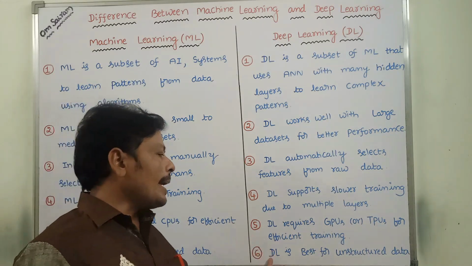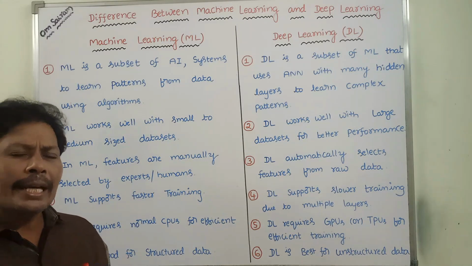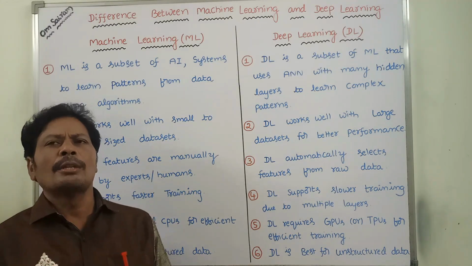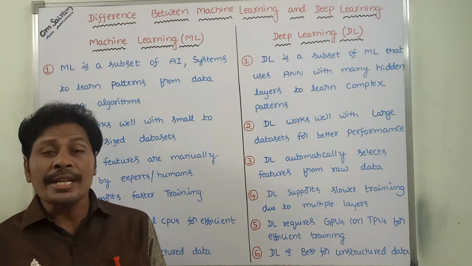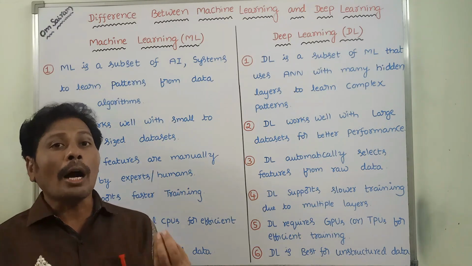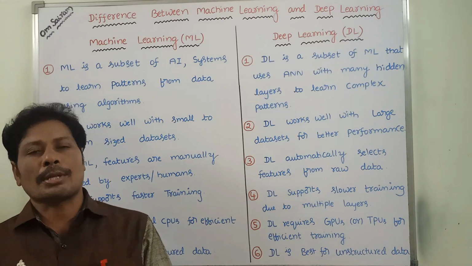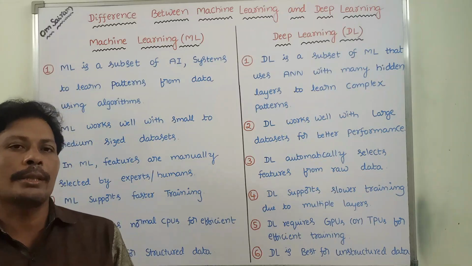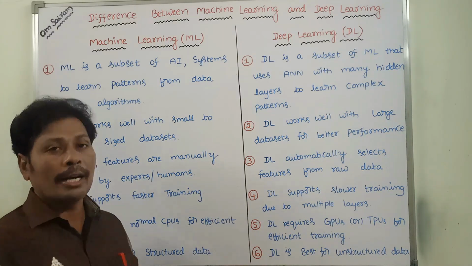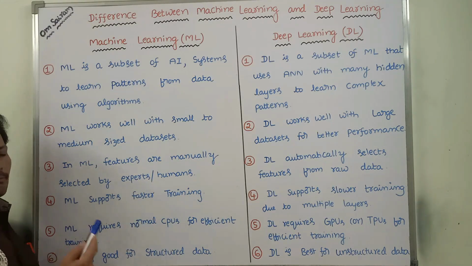Whereas DL is best for unstructured data. What are examples of unstructured data? Image data is unstructured. Audio data is unstructured. Video data is unstructured. So if the data is unstructured, then deep learning works well. If the data is structured, then machine learning works well.